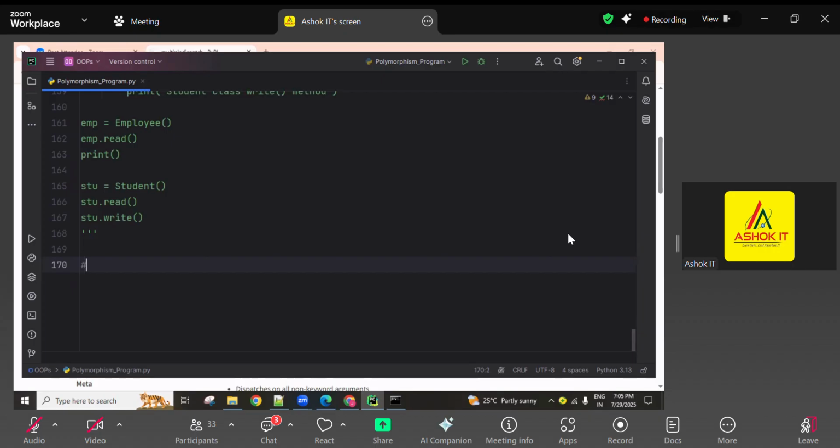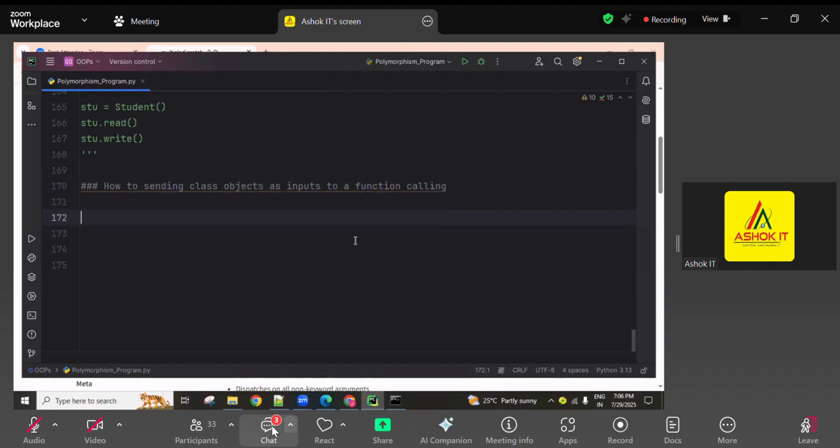Okay, we'll do one program for that: how to send class objects as an input to a function call, simply how to send class objects as inputs to a function for executing.